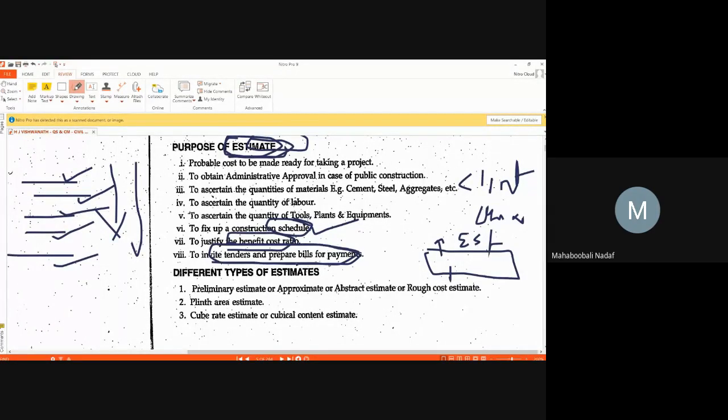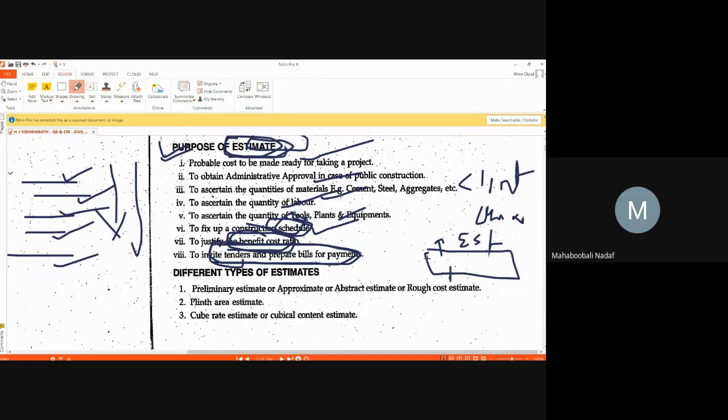Okay, so I hope it is understood now. What are the different purposes? One is to know the probable cost. Second is administrative approval. Third is material. Fourth is labor, tools and plants, scheduling, and the benefit to cost ratio. And the last one is to get the tenders and bill of payments. So for these reasons, the estimate is utilized.